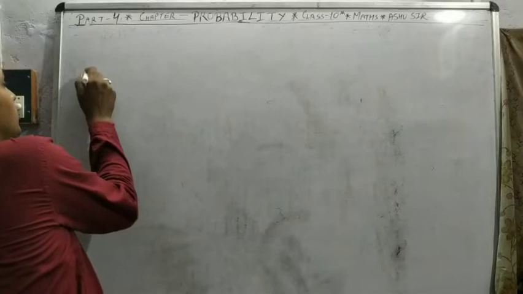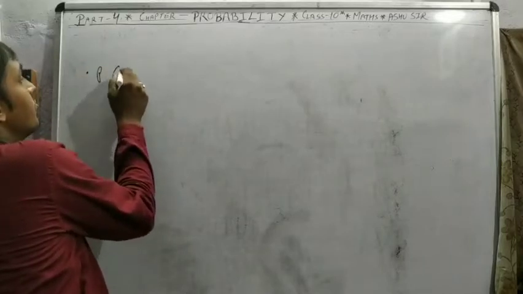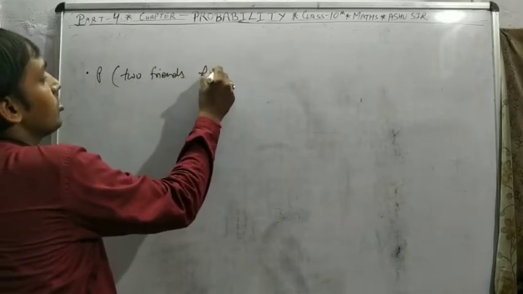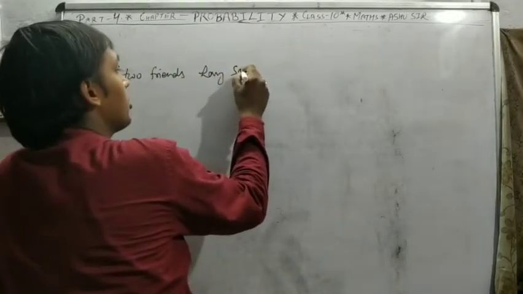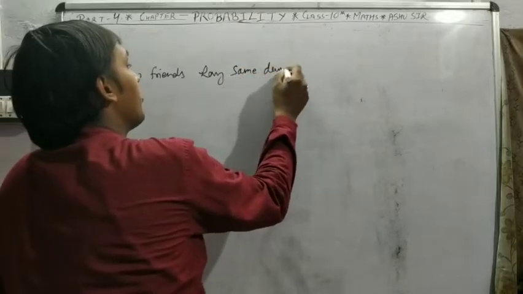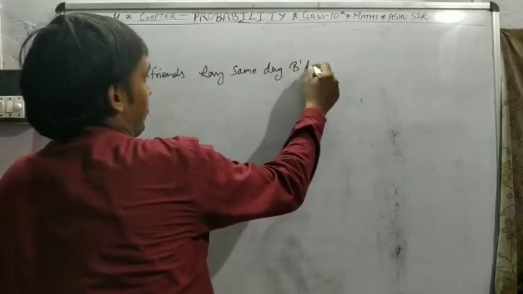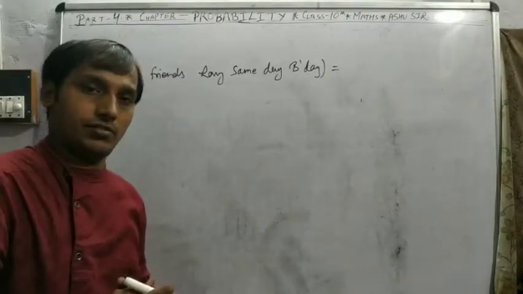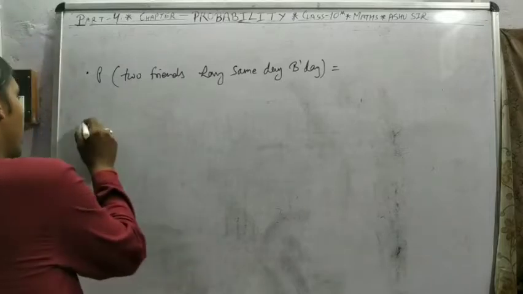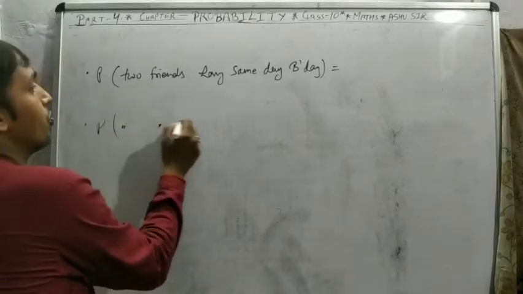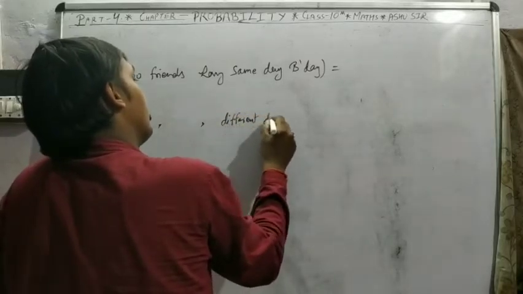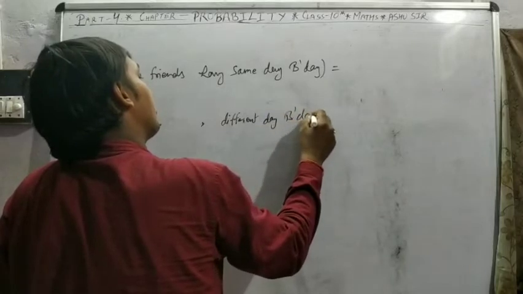So first, if I say probability of two friends having same day birthday, and the same thing, probability of two friends having different day birthday.